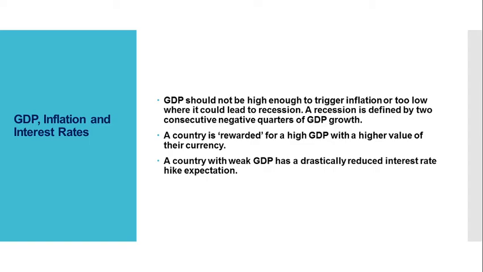GDP must stay in a Goldilocks range, not too hot or too cold. GDP should not be high enough to trigger inflation or too low where it could lead to recession. A recession is defined by two consecutive negative quarters of GDP growth. The GDP sweet spot varies from one country to another. For example, China has had GDP in double digits.